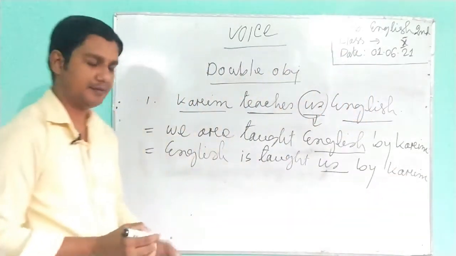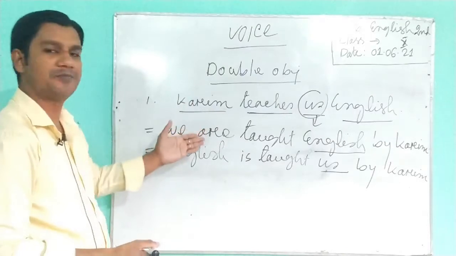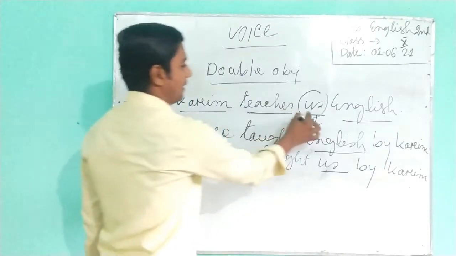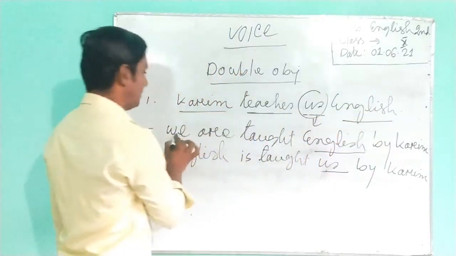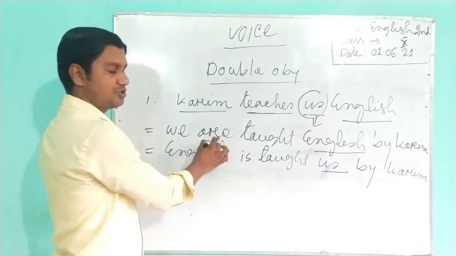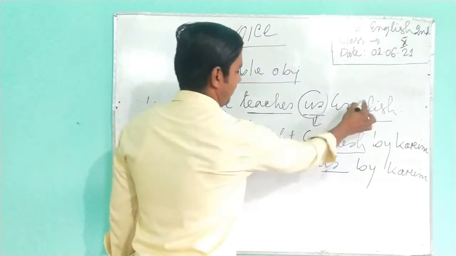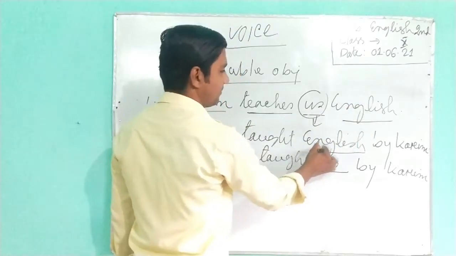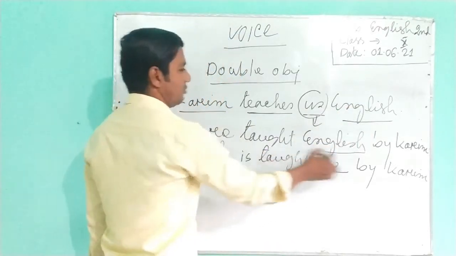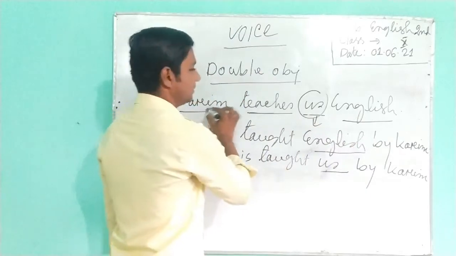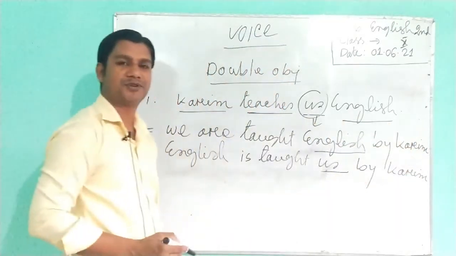Now you can easily solve this problem. Karim teaches us English. That means object, subject, tense with the auxiliary verb, then verb past participle, and another object, that means retained object here. Then we can use by, then subject will transform into object form.